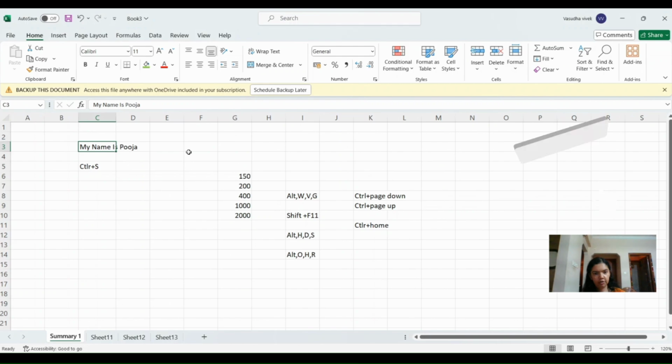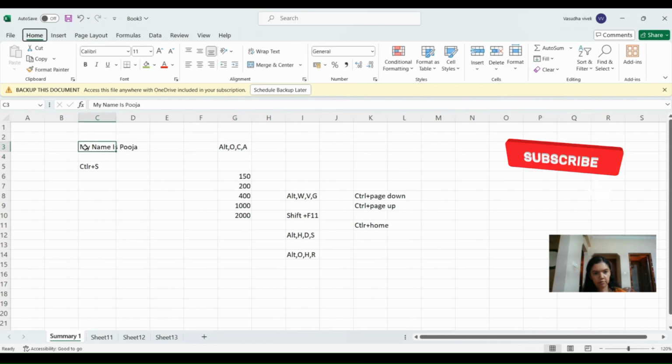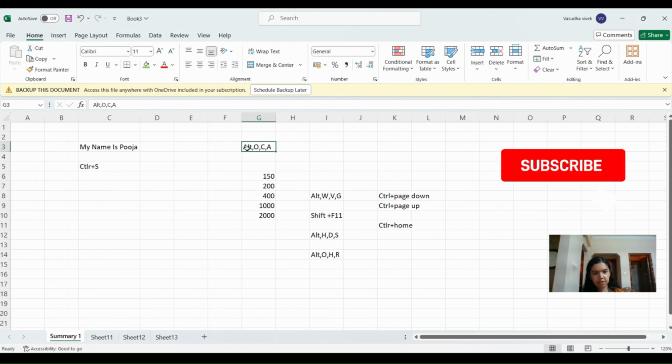And the keyboard shortcut to adjust this cell size is Alt, O, C, A. So just click here. Now type Alt O C A. So you can see here the cell size has changed. This shortcut also has to be used in the same way. Just press Alt, release the key, press O, release the key, press C, release the key, and then press A and release the key.